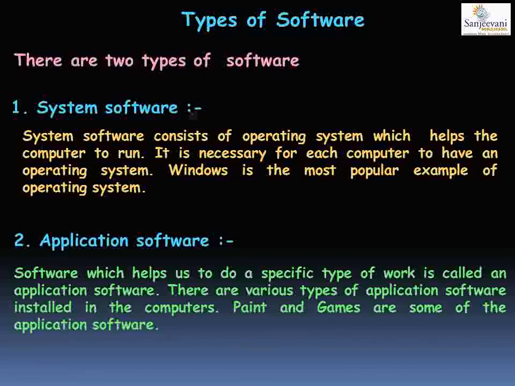So did you understand what is a software? A software is a computer component that you cannot see and it is used for operations. There are two types of software, system software and application software. This was all for your first chapter.